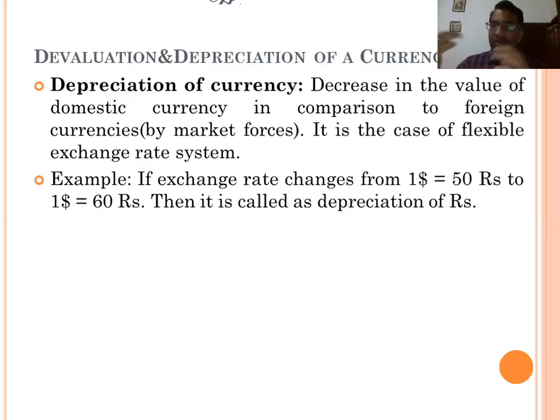Now depreciation arises, which means $1 is equal to 60 rupees. Now to purchase $1 we need 60 rupees. That is called a depreciation of the rupee, because earlier we paid 50 rupees for only $1 and now we are paying 60 rupees. This shows a depreciation of our domestic currency.